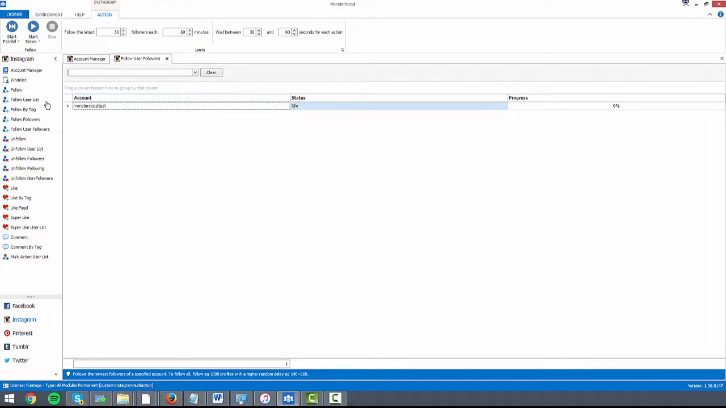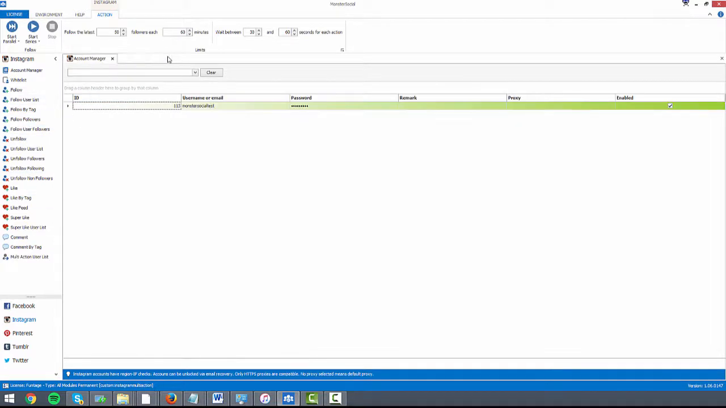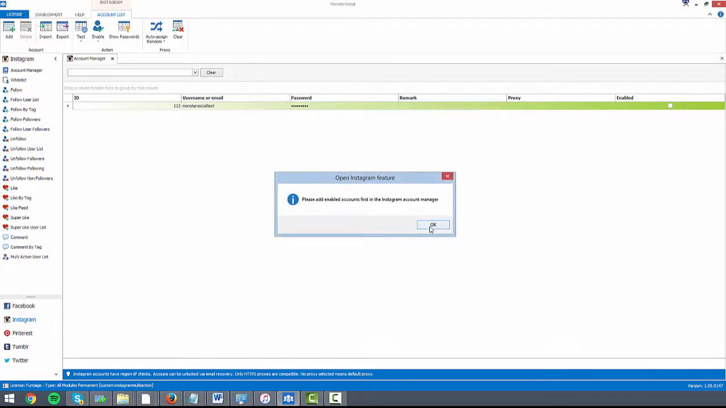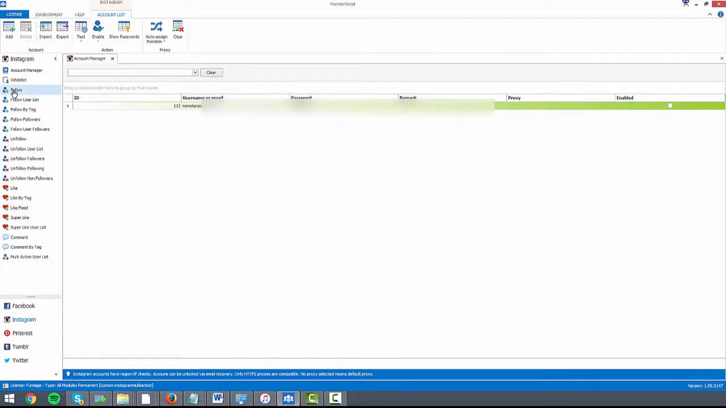As you can see, I just clicked on a feature and MonsterSocial test came over as it is enabled. If I were to unenable it, it wouldn't open up the feature. You can see here that I need to add enabled accounts in the Instagram manager. If I press enabled, it'll come back and now we can use that feature again.